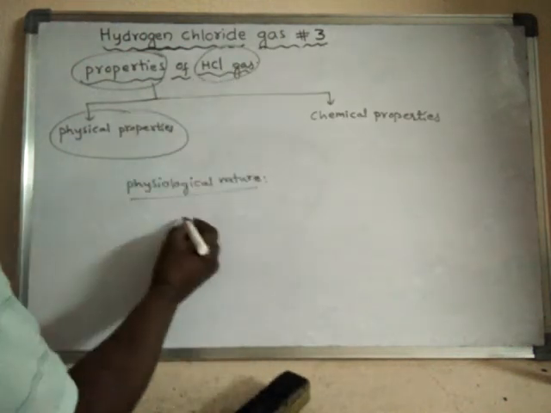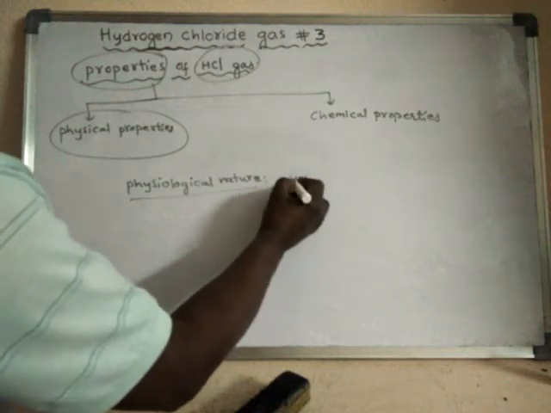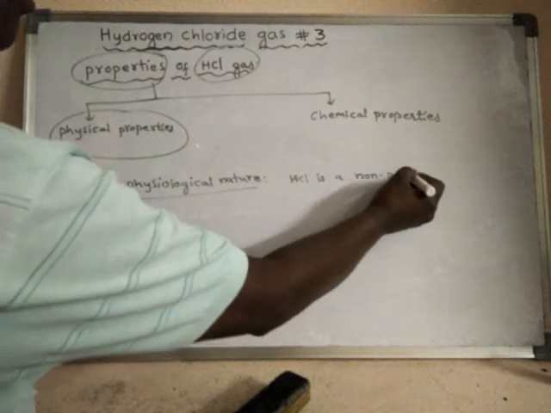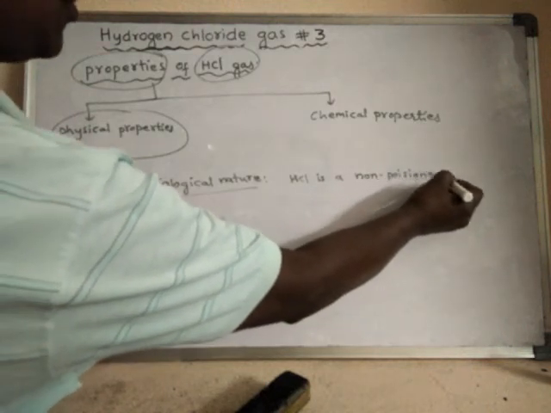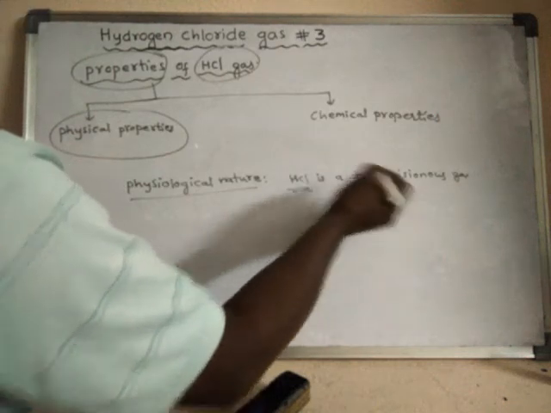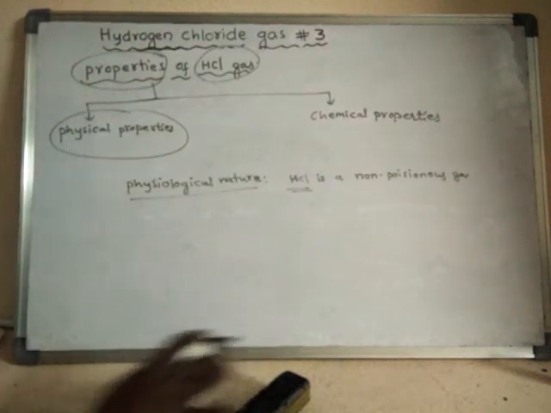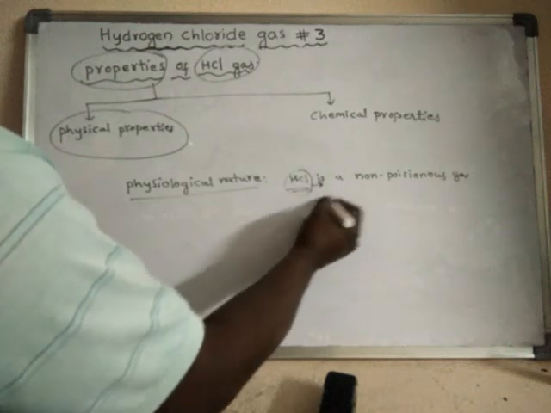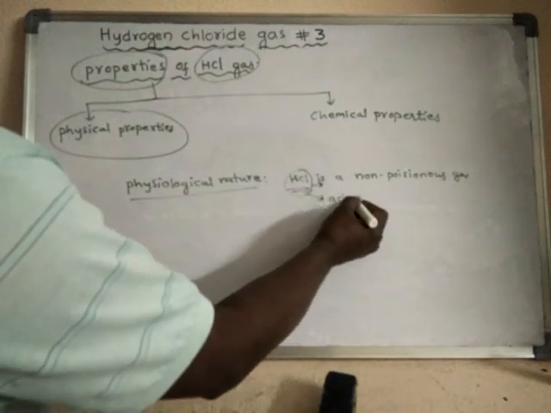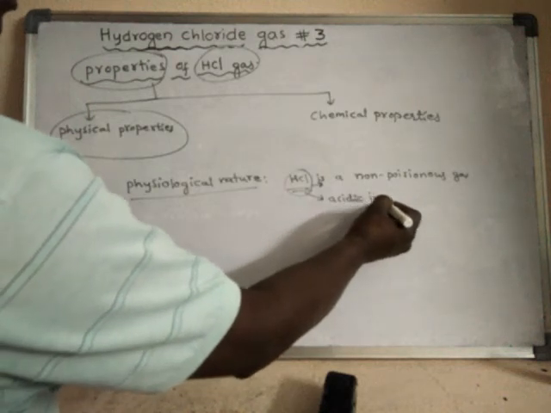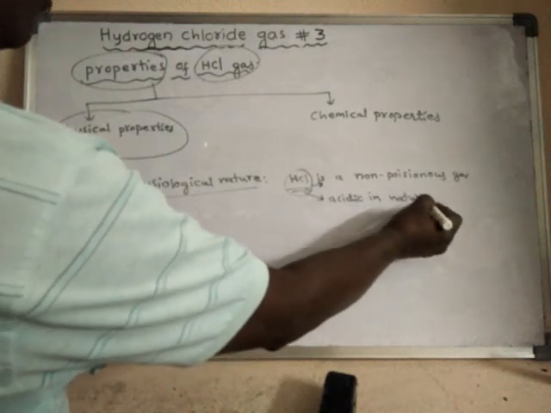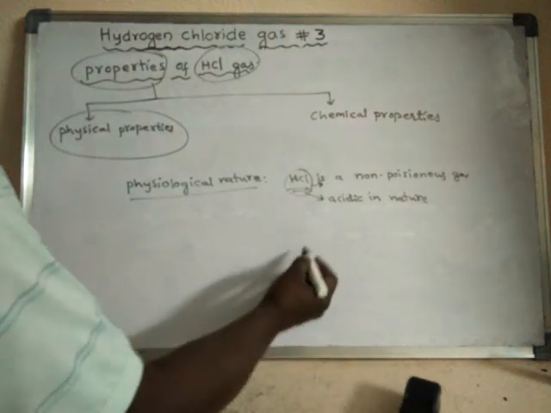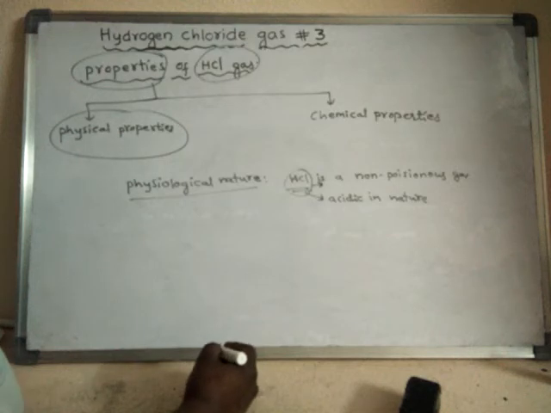Actually, HCl is a non-poisonous gas. But it is acidic in nature. Because of its acidic nature, it will damage the inner lining of the walls of the nose and the windpipe.